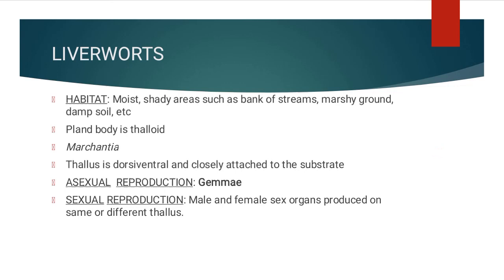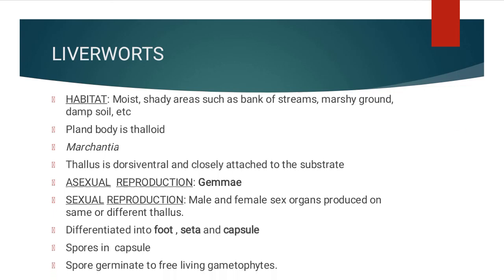Sexual reproduction is by the male and female sex organs that are produced on the same or different thallus. So, the sporophyte that is produced after the combination of the male and female gamete is differentiated into three parts: a foot, a seta, and a capsule. We will see it in the picture. Now, inside the capsule, the spores are produced, and these spores will germinate to form the gametophytes.